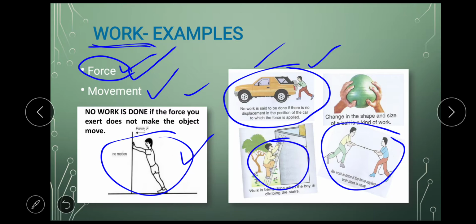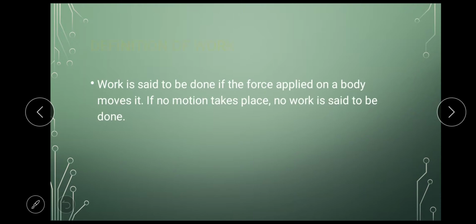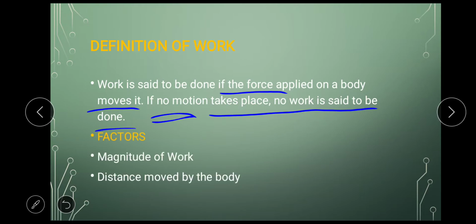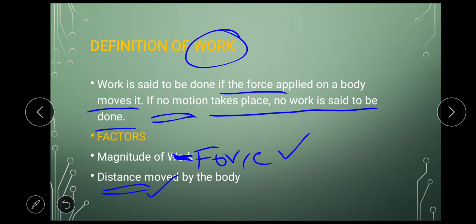But here in this case the person was moving in the upward direction, there was movement also, so work is done. That means work is said to be done if a force applied on the body moves it. Okay, if there is no motion, no work is said to be done. This was done in the last class. Now factors, there are 2 factors which affect the work. The first factor is magnitude of force, okay, the force which is applied, and the distance moved by the body. So how much force we apply and how much distance is moved, that will decide how much work is done.